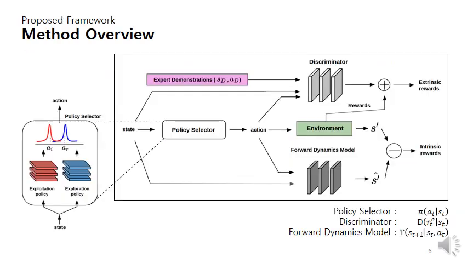There is the overview of our method. There is an overall framework for our proposed method and network structure on the right and policy selector on the left, which are our main proposed methods. In addition, there is a formula of discriminator and forward dynamics models which act an important role in our method. So let me explain specifically.